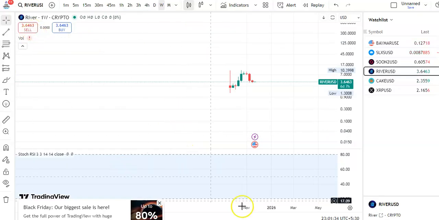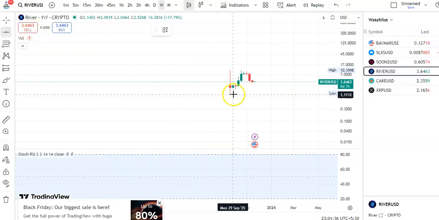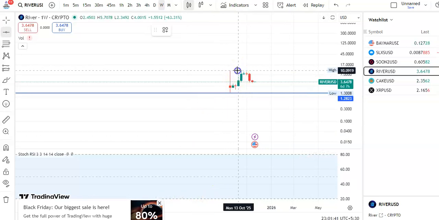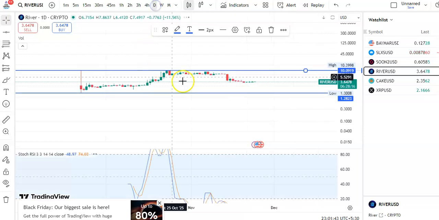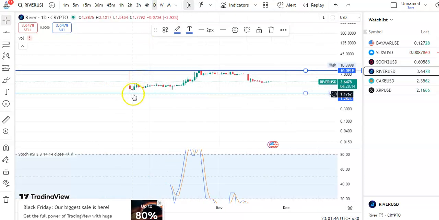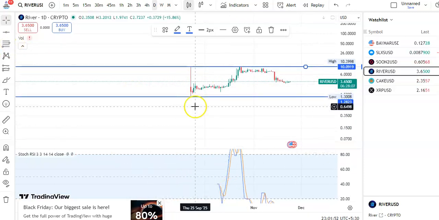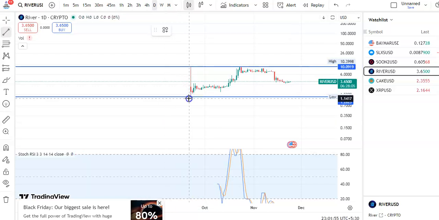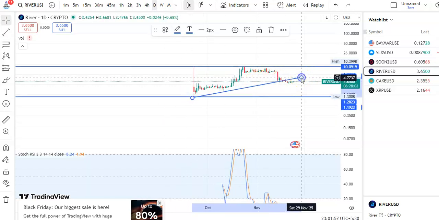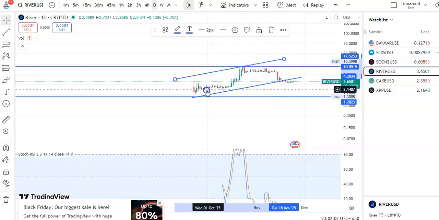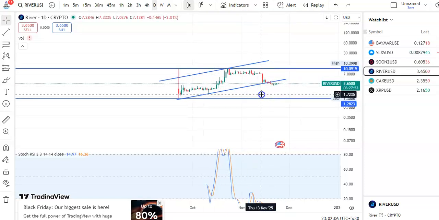You can see that I'm in the weekly chart. Let me draw the trend line. You can see this is the support trend line and this is the resistance trend line. If you go to the daily chart, you can see previously the candles were falling from its resistance, came down to support and then started moving in an upward direction. If you draw the trend line, you can see this is the support trend line and this is the resistance trend line. Within this channel pattern only the candles were moving up. After the fall the candles went up and then the fall was happening.